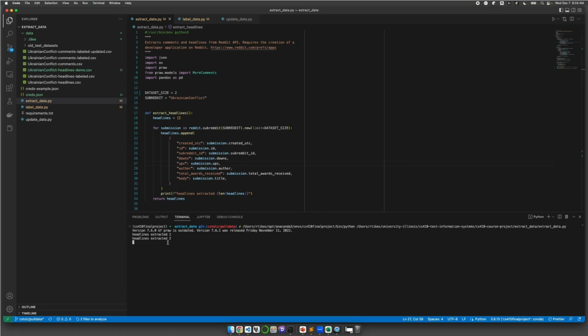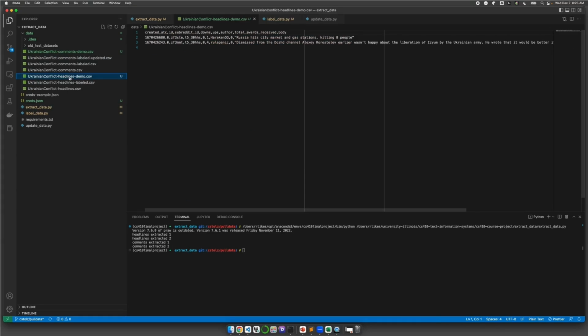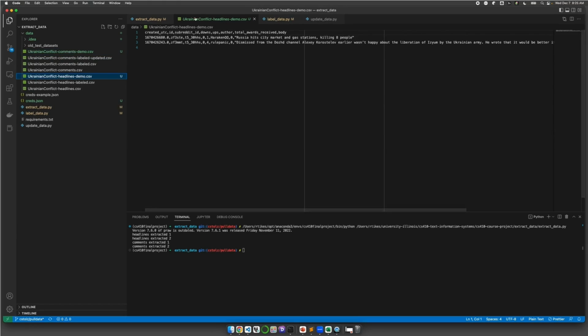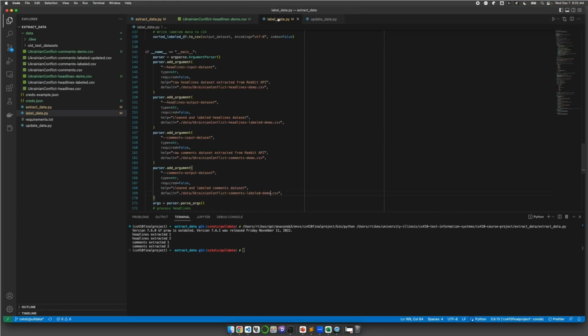It's extracted 2 headlines. The comments take a little bit longer because it's streaming them real time. So we see headlines now, CSV is created, and comments, CSV is created. And as you can see here, the comments need significant data cleaning step done to them. So that will be done in the next stage.